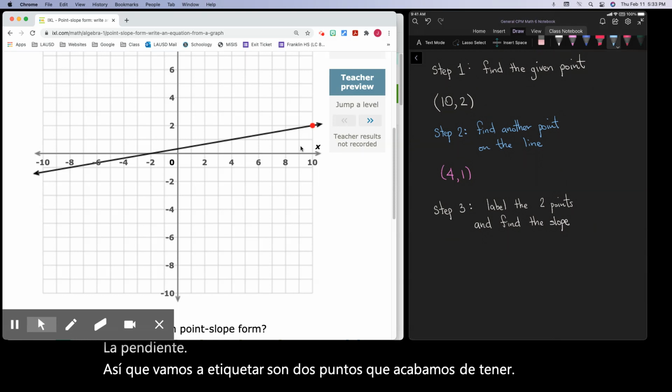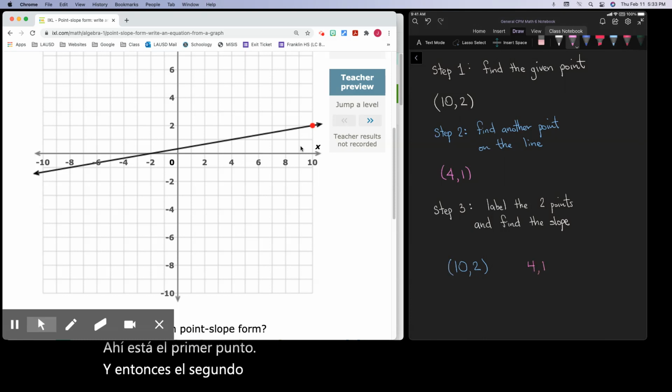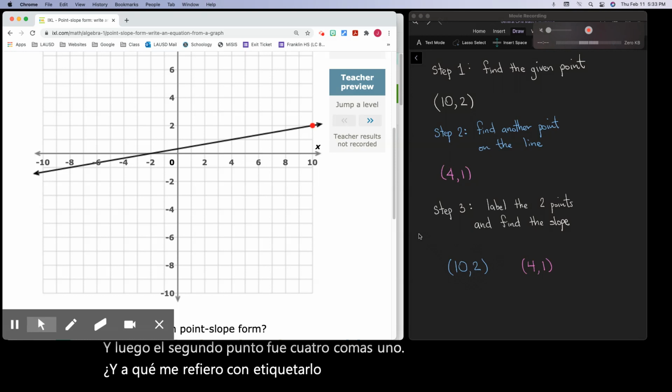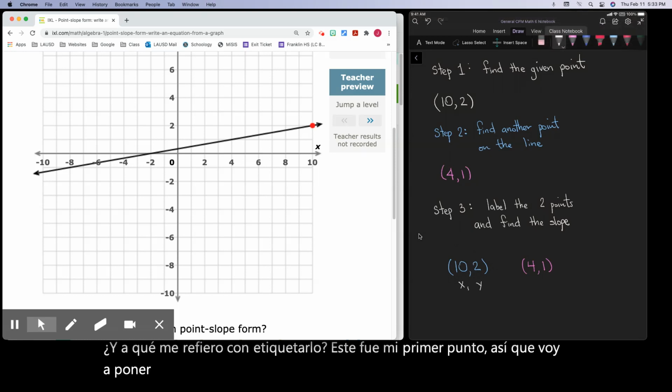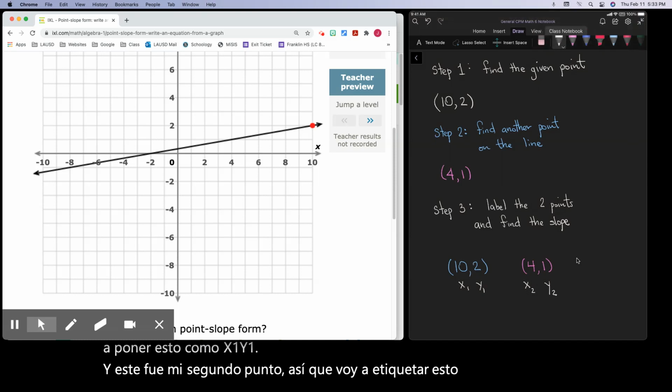I'll clean it up. I'm going to put 10, comma, 2. There's the first point. And then the second point was 4, comma, 1. And what do I mean by label it? Well, this was my first point, so I'm going to put this as x1, y1. And this was my second point, so I'm going to label this as x2, y2.